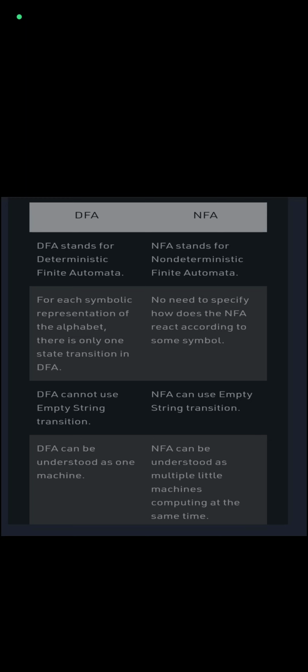In DFA, for each symbol of the alphabet there is only one state transition. In NFA, there is no need to specify how the NFA reacts according to some symbol. DFA cannot use empty string transition, and NFA can use empty string transition. DFA can be understood as one machine, and NFA can be understood as multiple little machines computing at the same time.